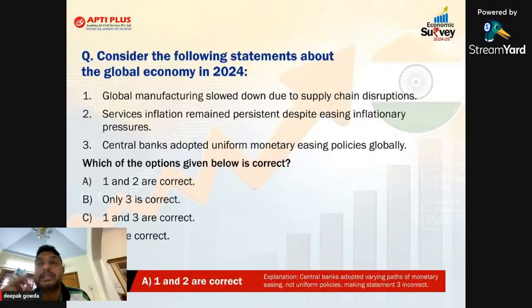Okay, before moving towards the second slide, sir, there is one question. Okay, so again, you can answer this. Consider the following statements about the global economy. Don't worry, we have given the answer there only. Global manufacturing slowdown due to supply chain disruption.